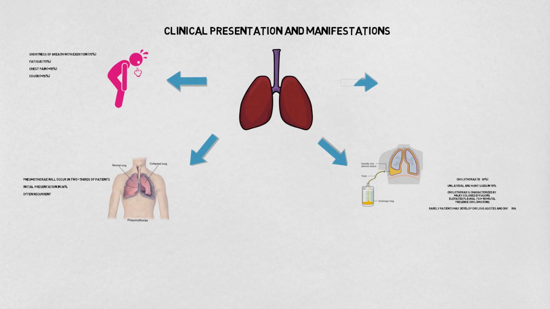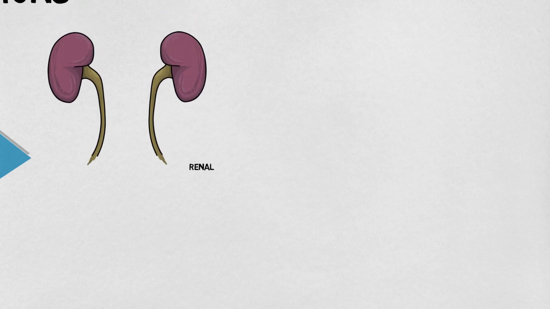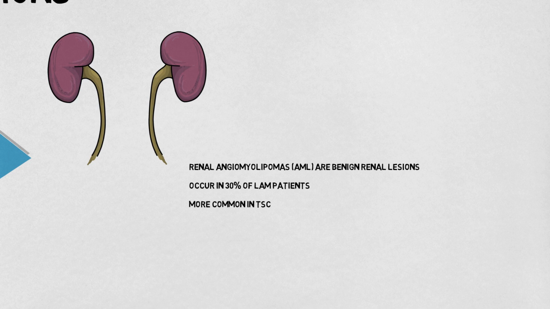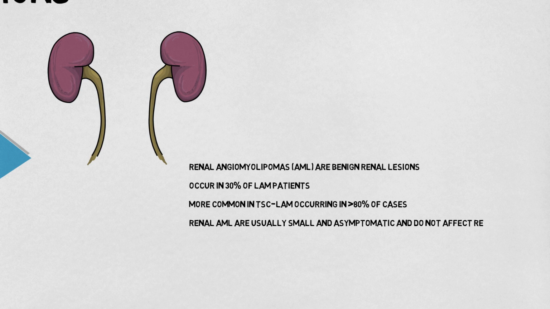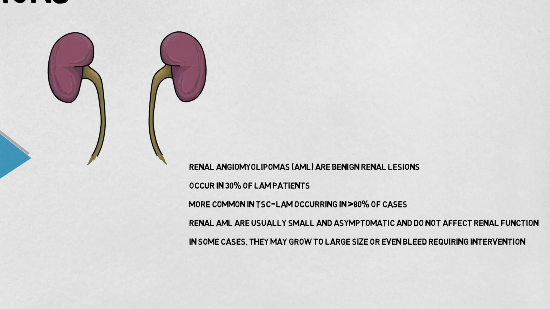Renal angiomyolipomas are benign renal lesions that may develop in a third of LAM patients and are more common in tuberous sclerosis complex LAM. Renal angiomyolipomas are usually small and asymptomatic and do not affect renal function. In some cases, they may grow to a large size or even bleed, requiring intervention.